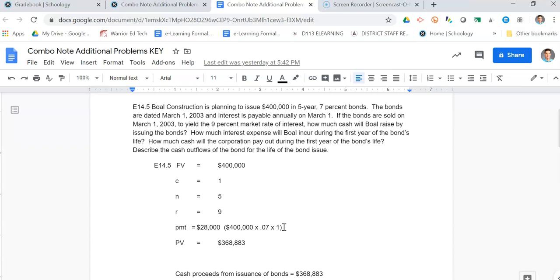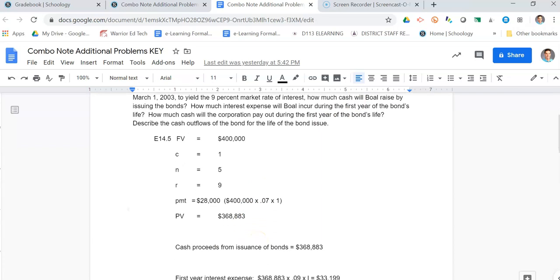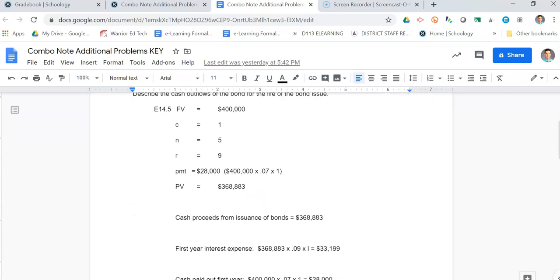Okay. So I'm going to use the face rate to calculate the payment. And that's what I did here. And then the market rate is going to determine what I'm going to receive based on the current market interest rate. All right. So now once I do that, I'm going to be receiving $368,000. So right up here it says, how much cash will I raise? I'm going to raise $368,000.